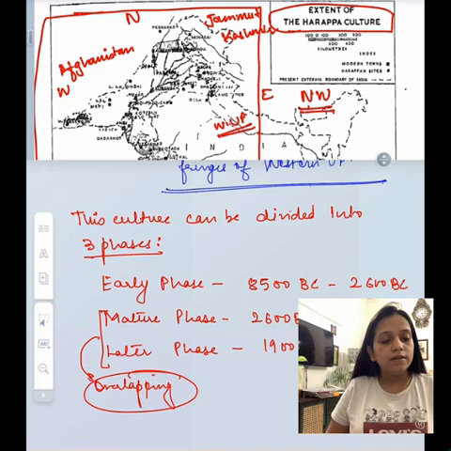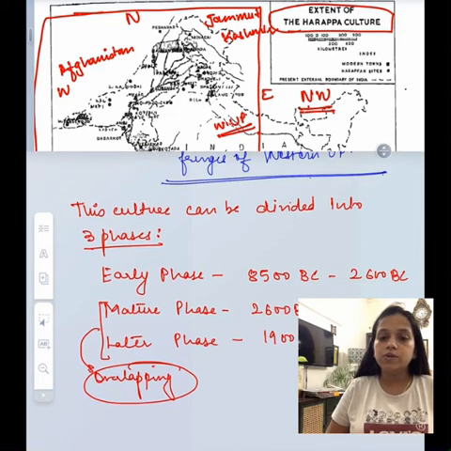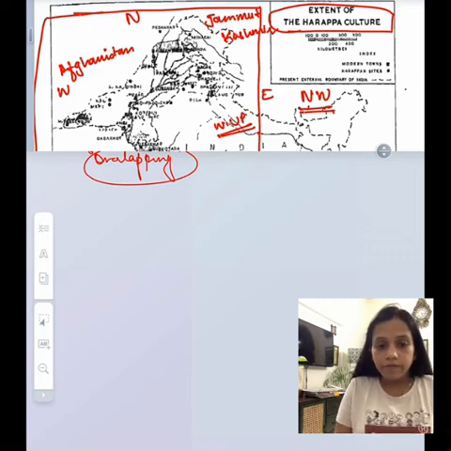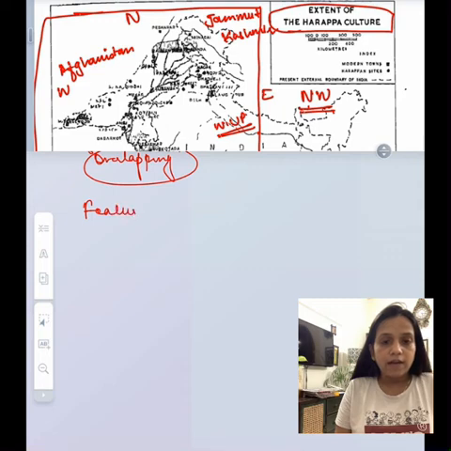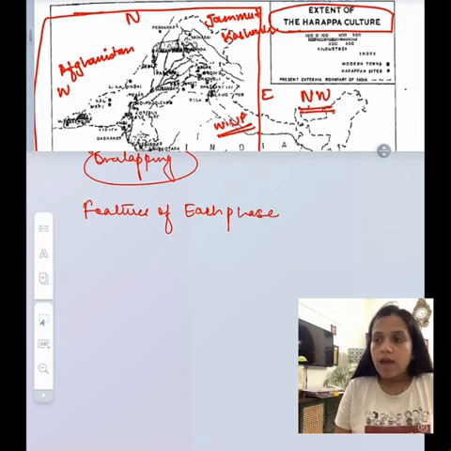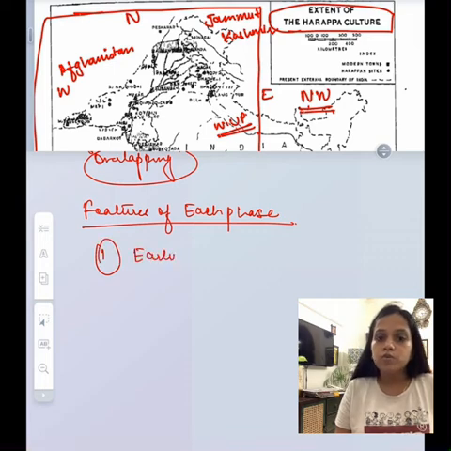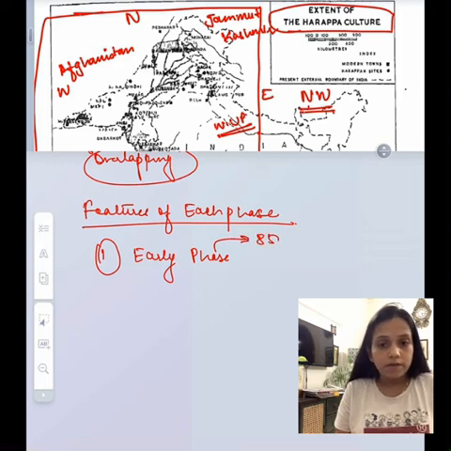Now, if you say the early phase, like I mentioned, it was located from 8500 BC to 2600 BC. So this was the time frame in which it was developing. Now, the main features of this particular phase are that there is no use of iron. So in this phase, iron was not used at all. Instead, there was use of copper, and also bronze. Both these metals were used during this phase.